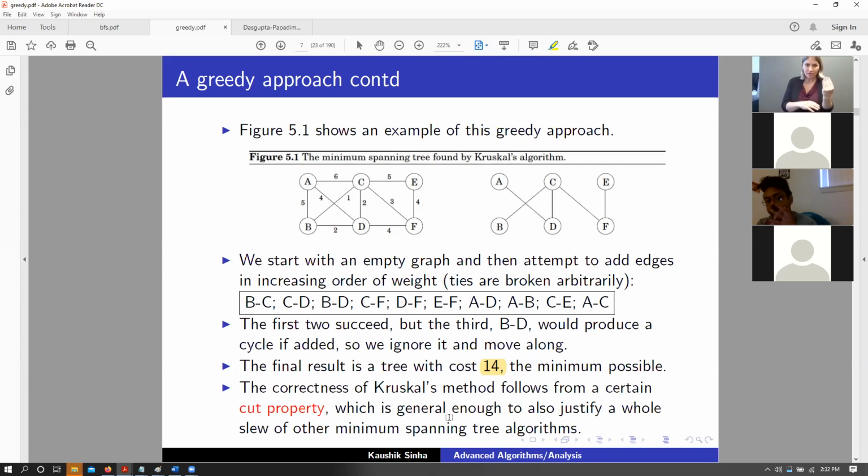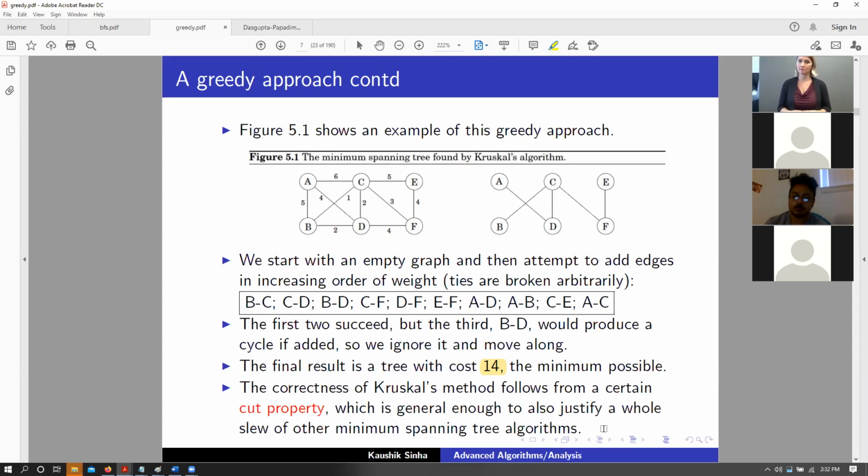Okay. So the correctness of Kruskal's method depends upon a property of graphs, that is the cut property of a graph. That is also something that Vamsi pointed out, that if we replace two particular edges of the same weight, we still end up having a minimum spanning tree. So that also follows from the cut property, and that is something that the cut property depends on. Check the questions real quick.